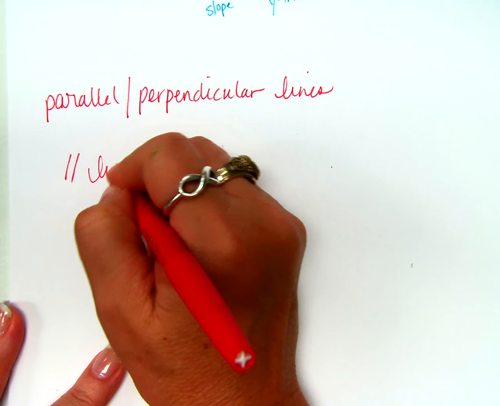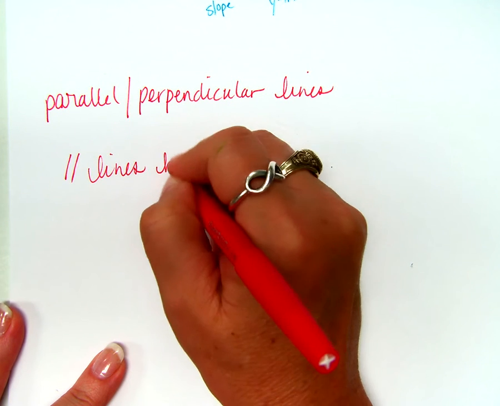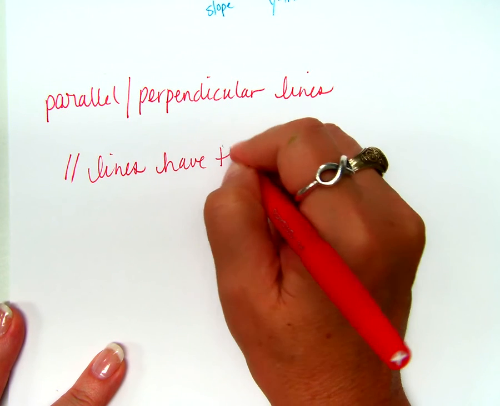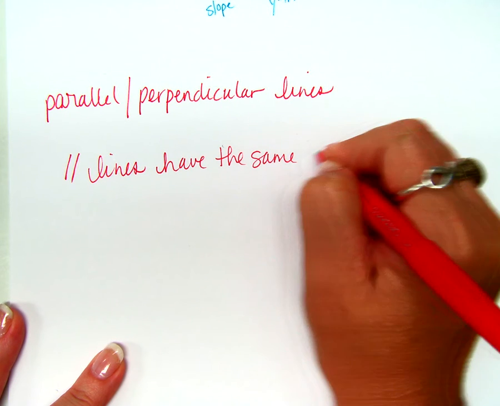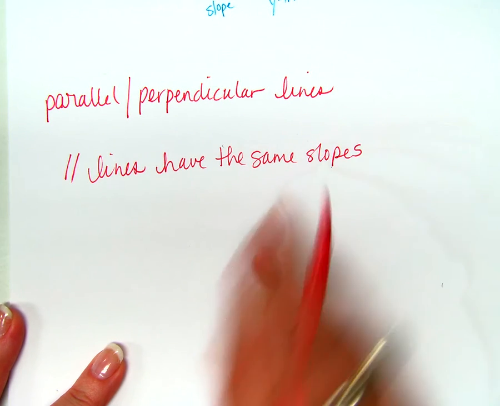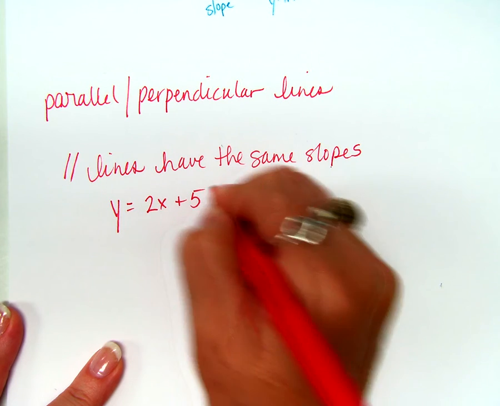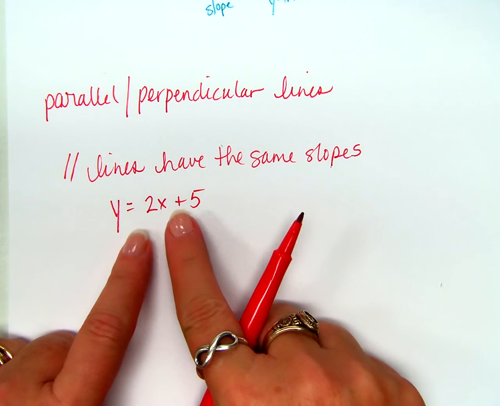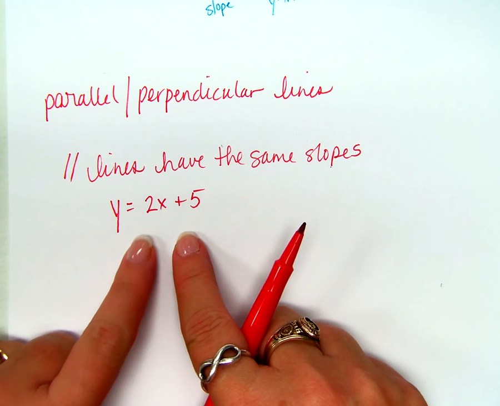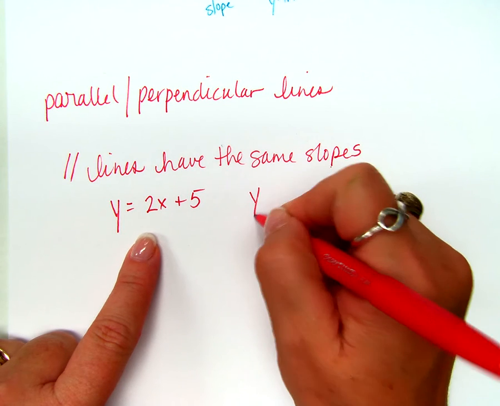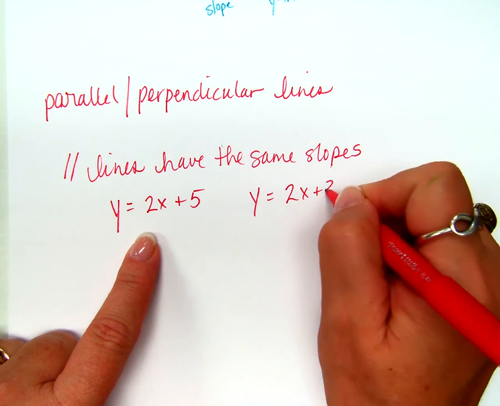Parallel lines have the same slope. So if I say y equals 2x plus 5, tell me a line that is parallel to this line. 2x plus 3? What else?